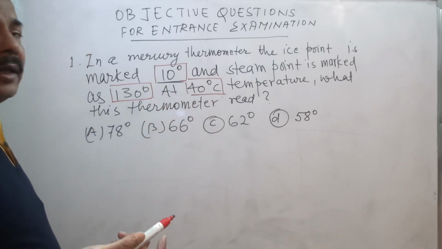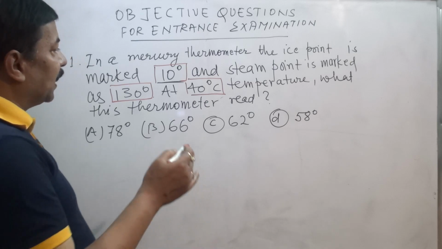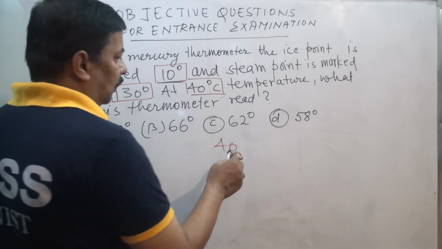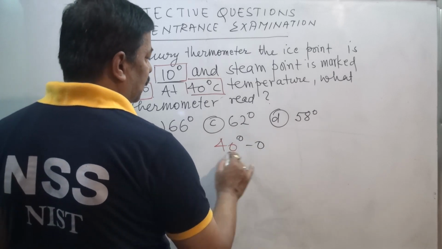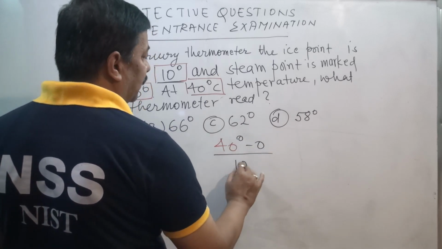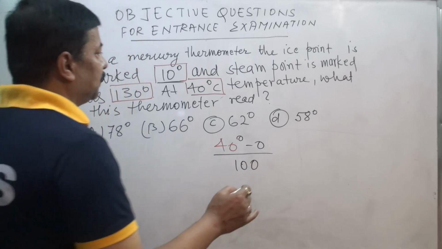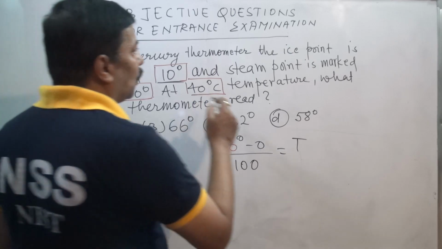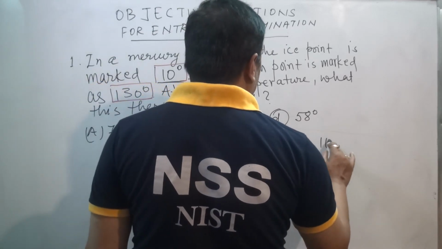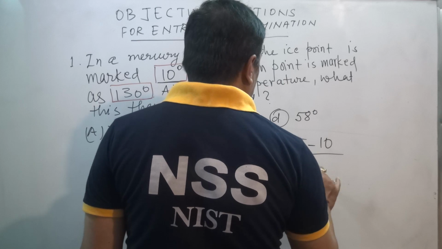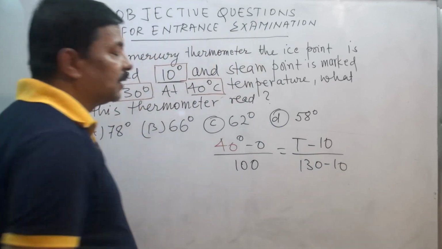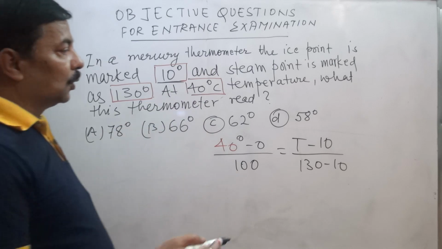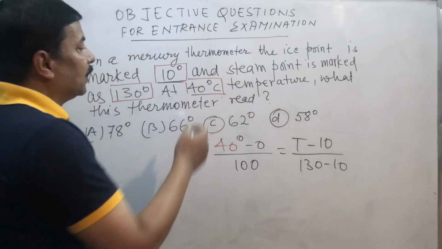Naturally we know that in centigrade, (40 degree centigrade minus 0) by 100, the fundamental difference, must be equal to (T minus 10) by (upper minus lower) on that scale, where the lower fixed point is 10. This is the relation that we can understand from this question. So this T is the temperature of the thermometer.